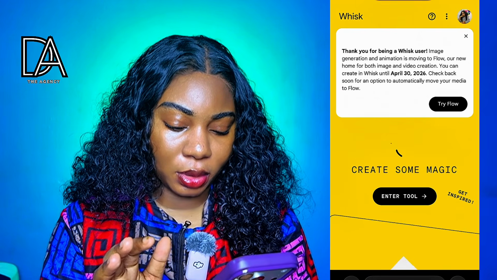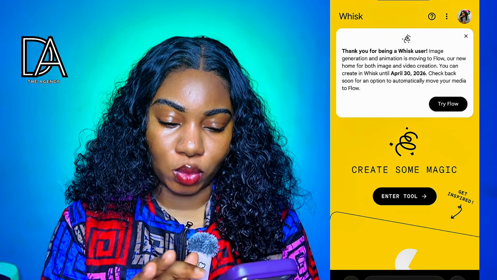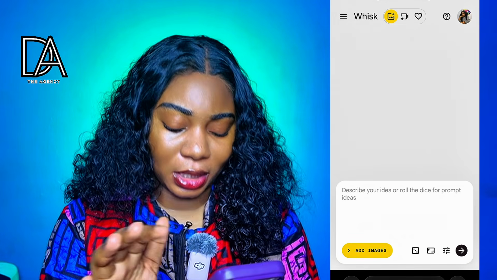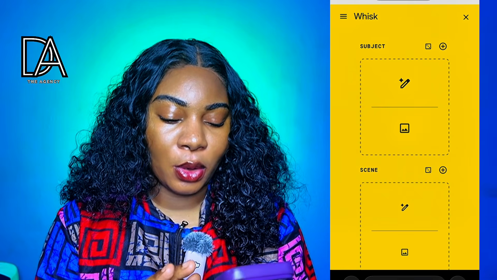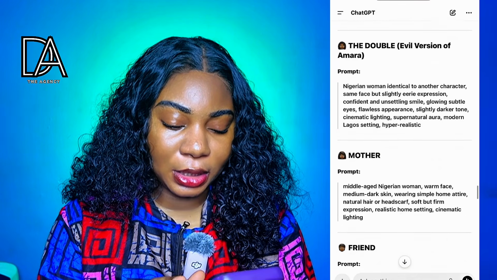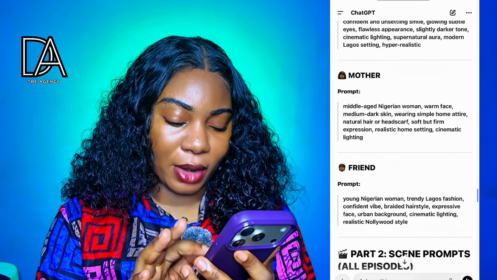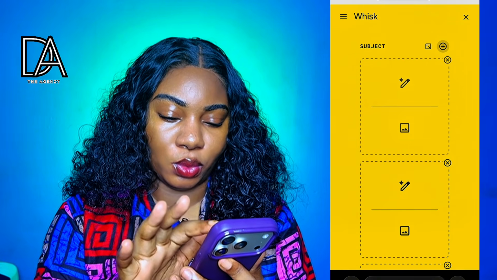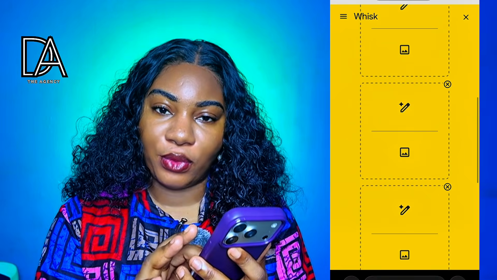Click on it. Now when you click on it, it will go here. Now browse gallery, right? You click on enter tool. I'm already signed in. You can sign in. Wix AI allows you to generate a lot of these things. So you see where they wrote subject. We'll go back to ChatGPT to confirm how many subjects we have. 1, 2, 3, 4, and 5. So we have 5 subjects.